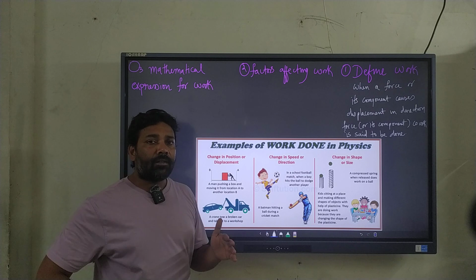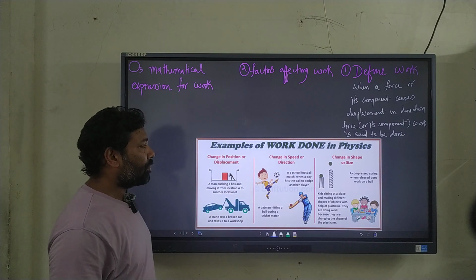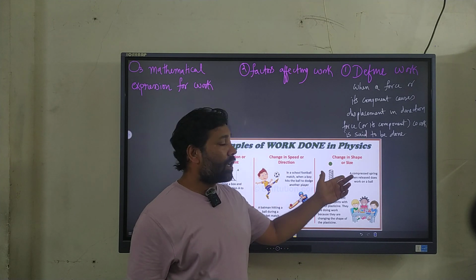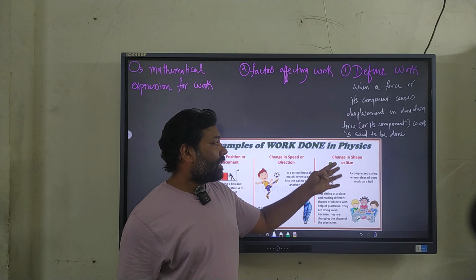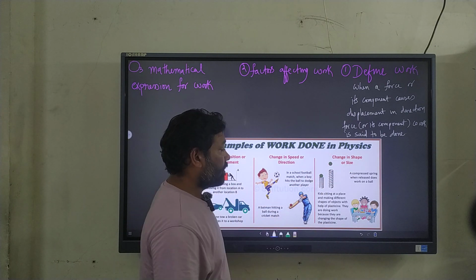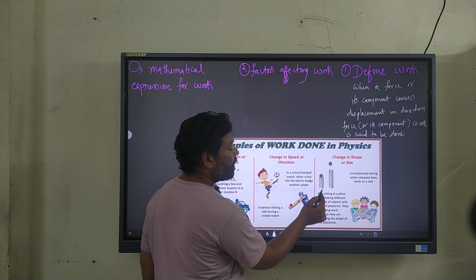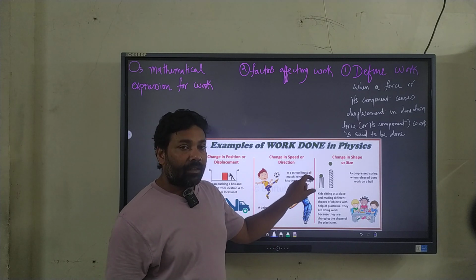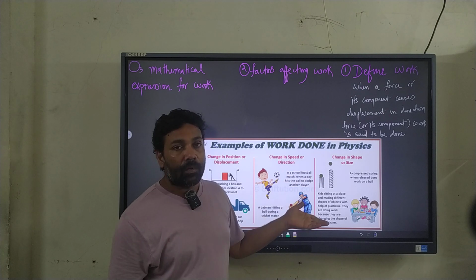In order to understand work done, the physical quantity work done, we have these examples. The first one we have, whenever you see there is a change in shape or size, you can say that yes, the work is done. See the heavy object placed on the spring, as a result of which the size of the spring gets compressed, it gets a little shorter than the original one, we say the work is done.